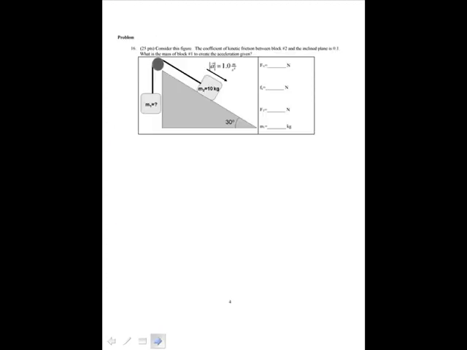Alright, consider this figure. The coefficient of kinetic friction between block number 2 and the inclined plane is 0.1. What is the mass of the block number 1 to give the acceleration? So, I want to draw my vector diagrams. I have force weight and force tension. This is FW1. The acceleration for 1 is equal to 1 meter per second squared.